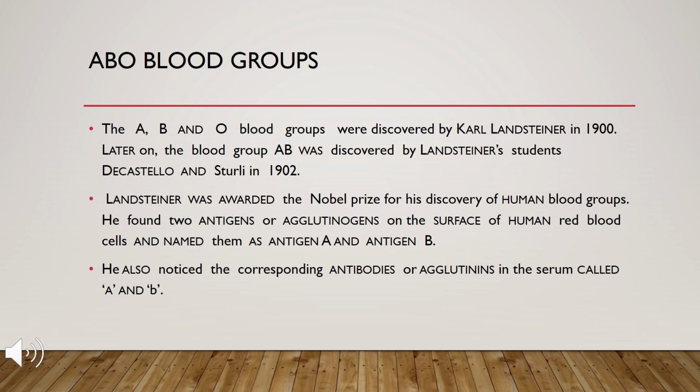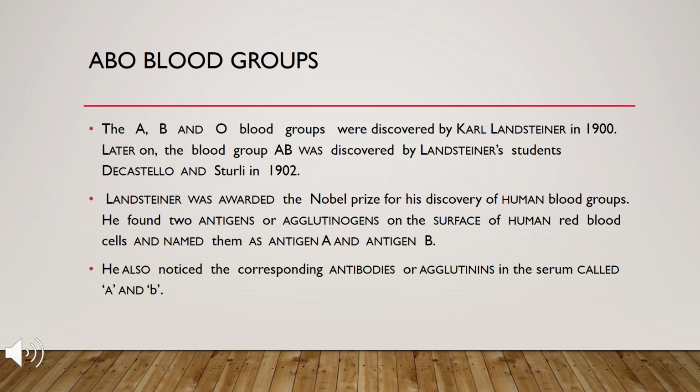ABO blood groups. The A, B, and O blood groups were discovered by Karl Landsteiner in 1900. Later on, the blood group AB was discovered by Landsteiner's students De Castello and Stirling in 1902. Landsteiner was awarded the Nobel Prize for his discovery of human blood groups.